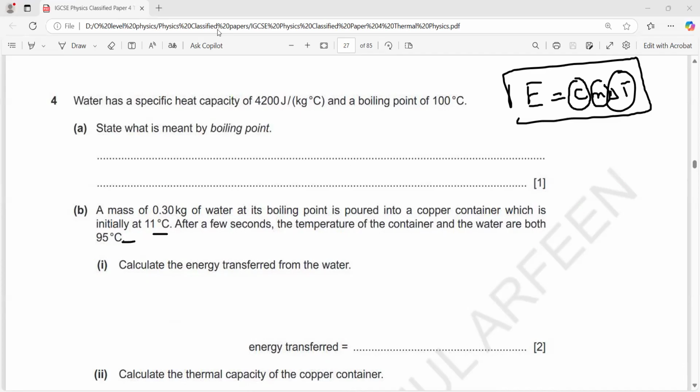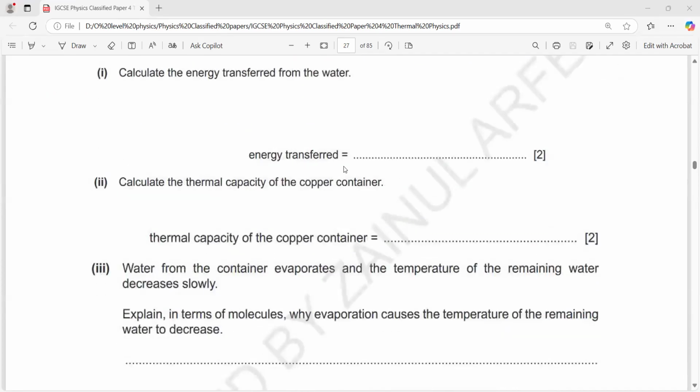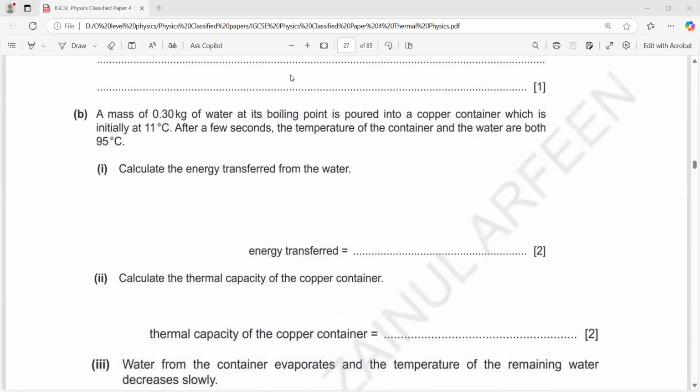The next is to calculate the thermal capacity. That part is removed from the syllabus. Now you don't have to learn the thermal capacity. If you need a formula, it's the same formula. If you have energy equals C m delta T, and you need the specific heat, you just divide the energy by mass times temperature change, and that will be the specific heat. You just change the subject according to the requirement.